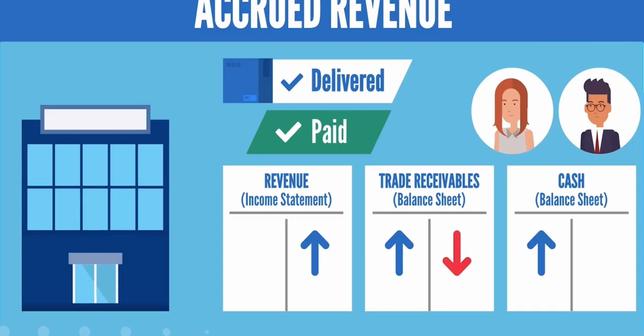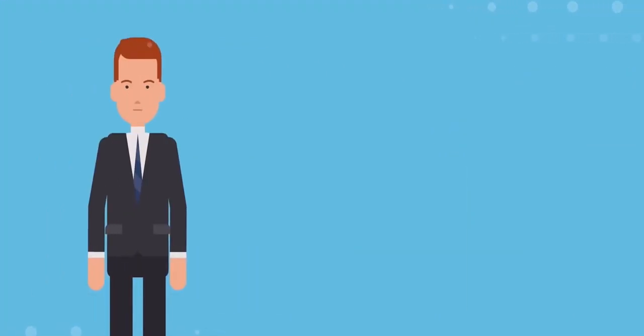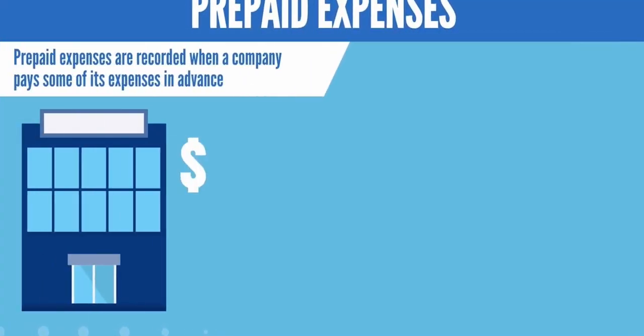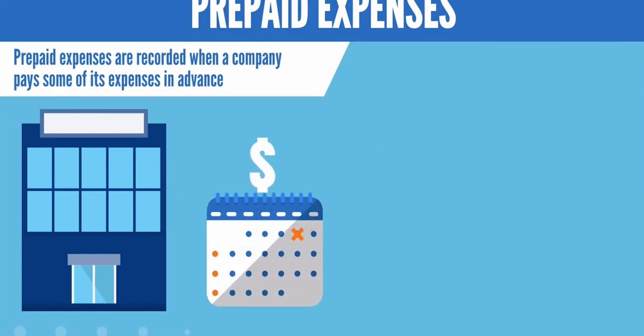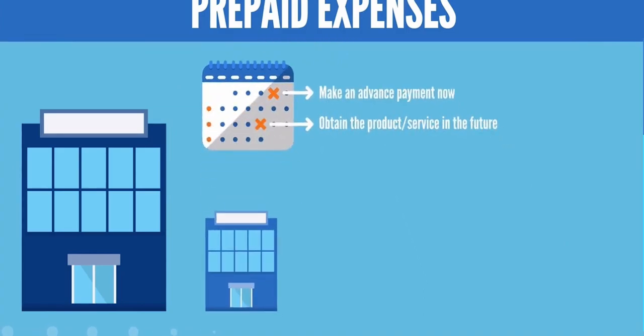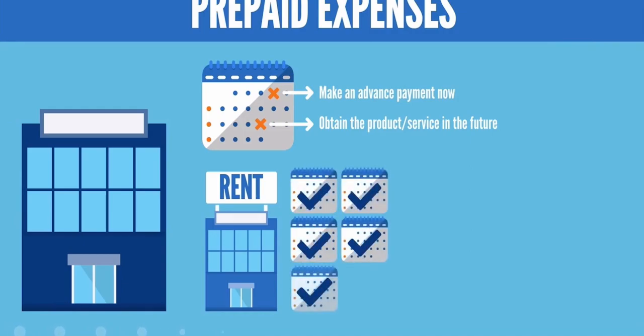Very well. The next 2 types of accruals follow the same logic, but are related to expenses. Prepaid expenses are recorded when a company pays some of its expenses ahead of time. The firm sends an advance payment for a service that will be obtained in the future. This is a cost that will be sustained in the next few periods, but has already been paid. Think of an office rent that a company pays. In a given situation, it could decide to prepay rent for the next 6 months.